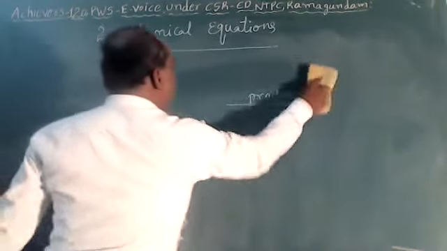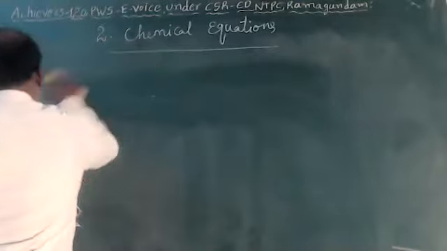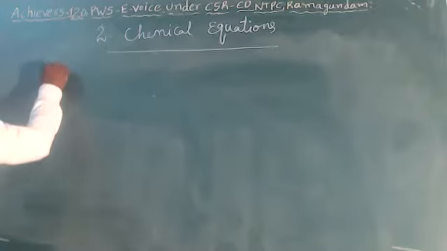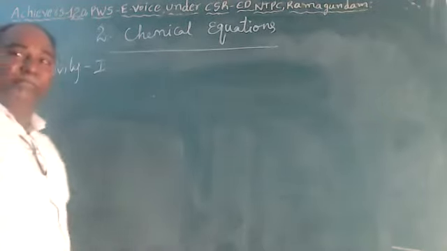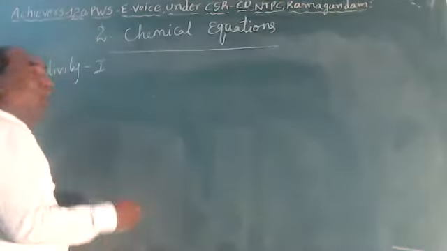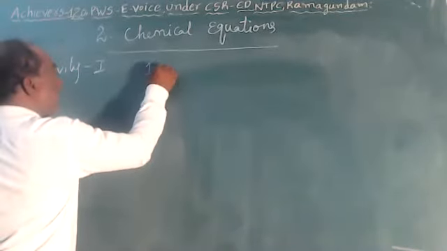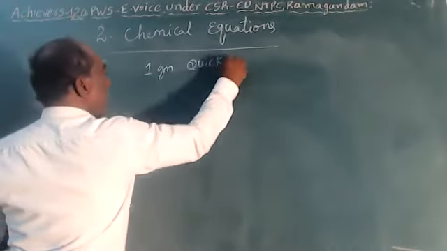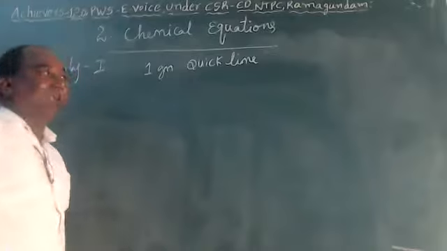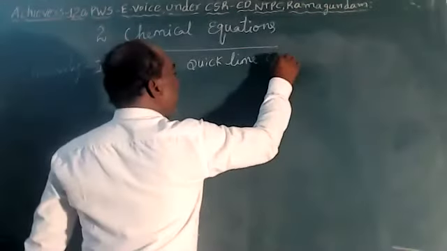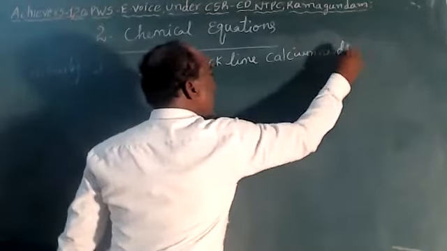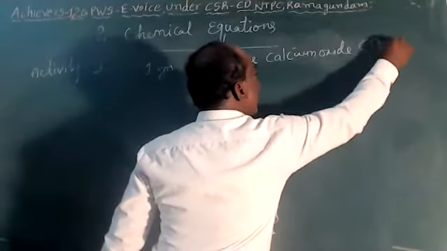Let us see some chemical reactions with an activity. Activity 1. Take 1 gram of quicklime. Quicklime is nothing but calcium oxide, children, that is CaO.